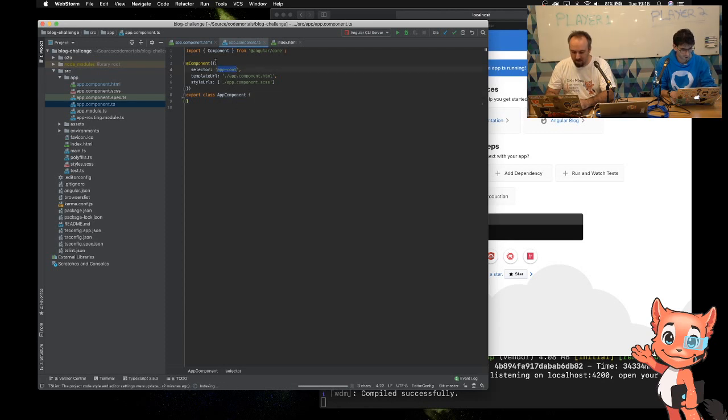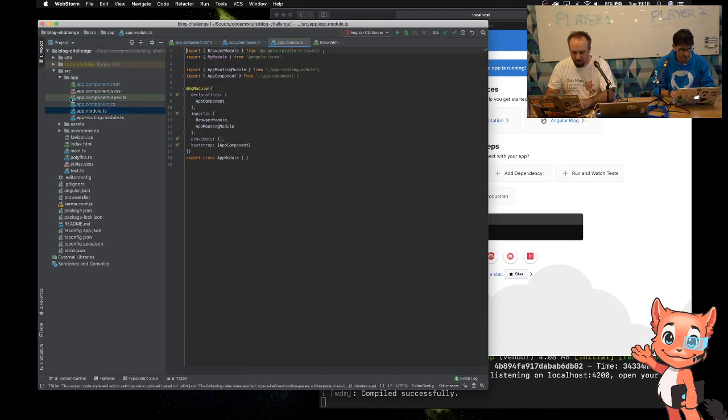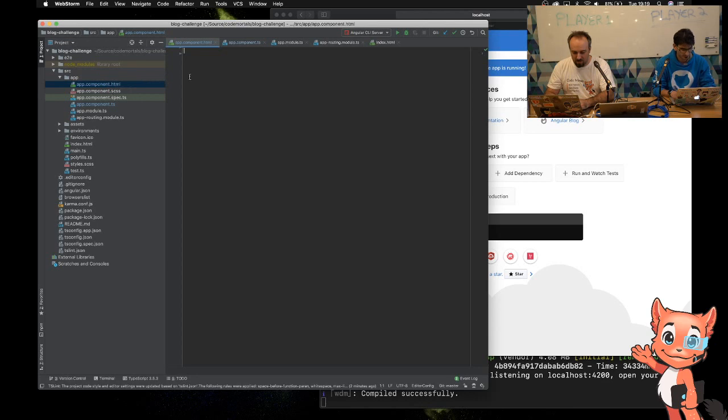App root, that's fine. I'd normally change that for the project I'm using, but in this case, we're not going to do that. We have the module, that's fine. Routing files, this will be where the routes come in later. That all looks good. So first thing I want to do is probably build my initial component that I'm going